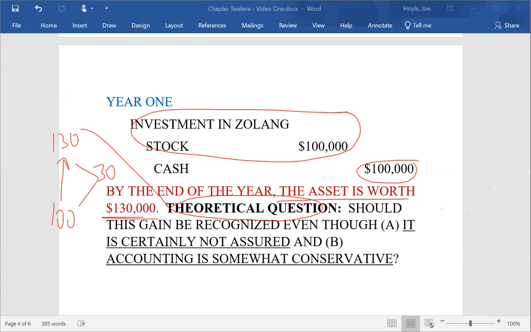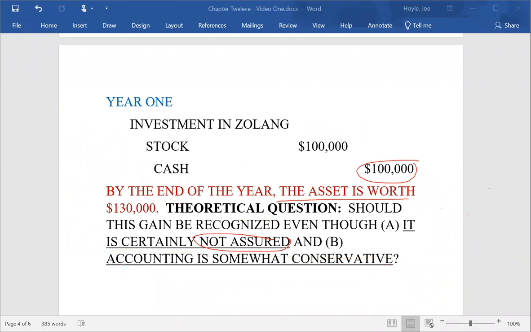And the reason I raised the question is that that $30,000 is not assured. You will not know for certain how much gain you're going to have until you sell the stock, and they have not sold the stock. So $30,000 is the gain so far, but that investment could certainly go down in value and not have that gain. So can you recognize that gain before you actually have it assured? And remember, I think this is important, accounting is somewhat conservative. So typically in accounting, you cannot recognize gains until you're sure you have them.